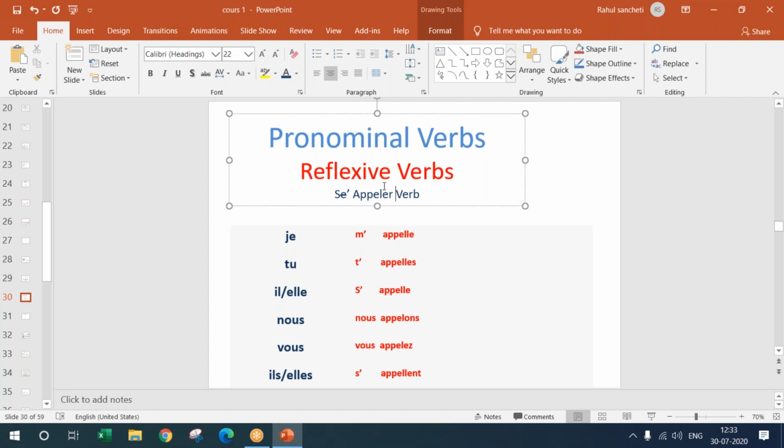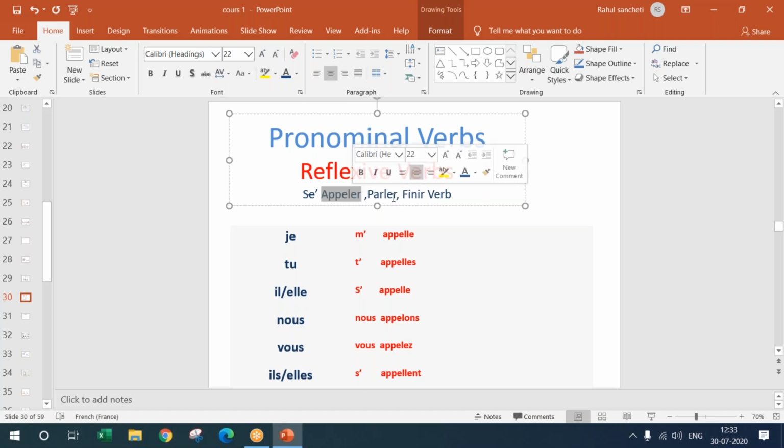A quick yes or no. Infinitive form of the verb is the form where it is not conjugated, like parler, or now we saw finir. So until a verb is conjugated, it is in infinitive form. So these are the infinitive forms of the verb.